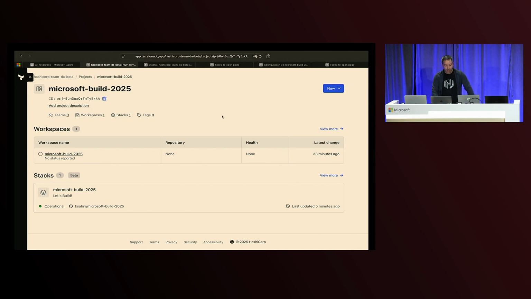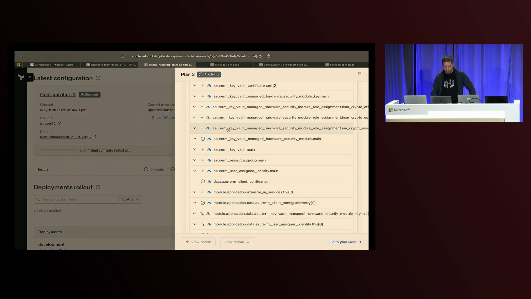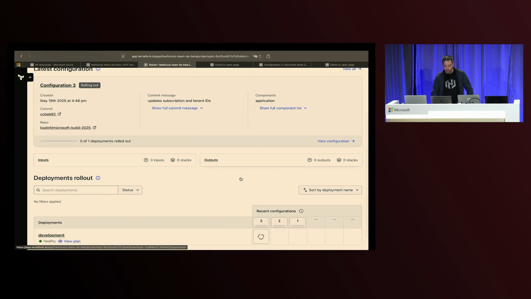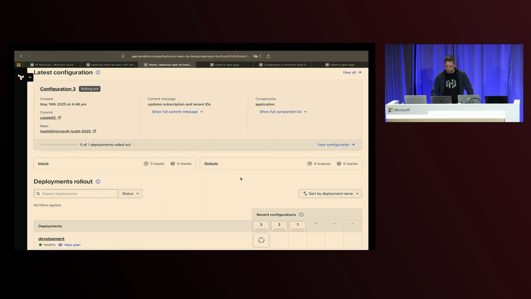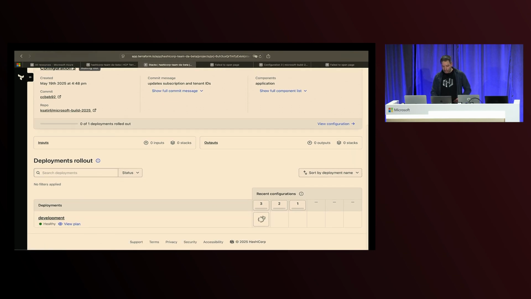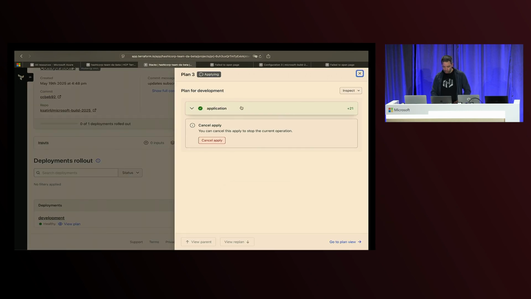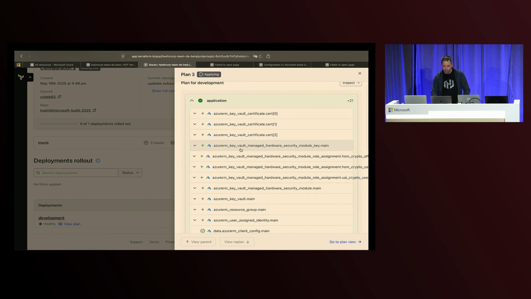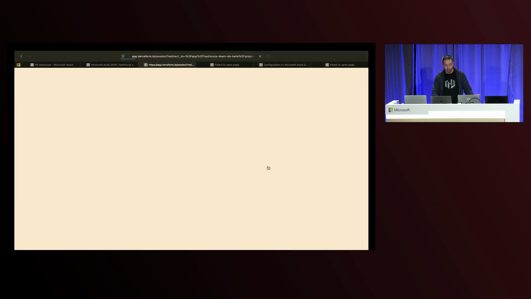We'll look at our project here. And you'll notice that in the UI, we now have a new option called Stacks. And so if we go into Stacks here, ignore the errors for loading something. We rolled out a new configuration about 2 hours ago at this point. It is actually rolled out, but I'm purposely not refreshing the page to give you this overview. And if I click here and do a quick view, it is now marked as indeed applying, and you'll see all the resources that we're generating.